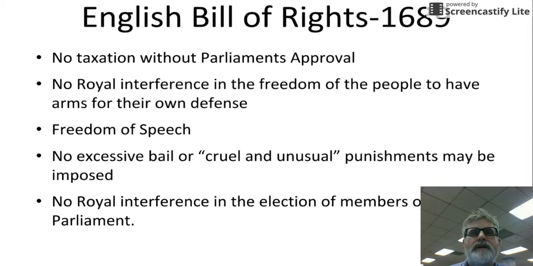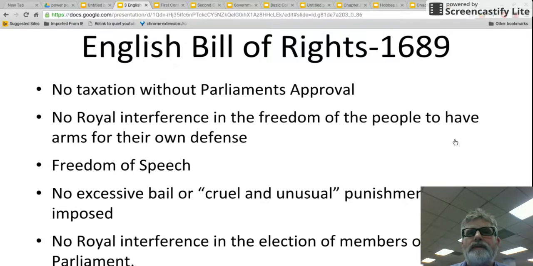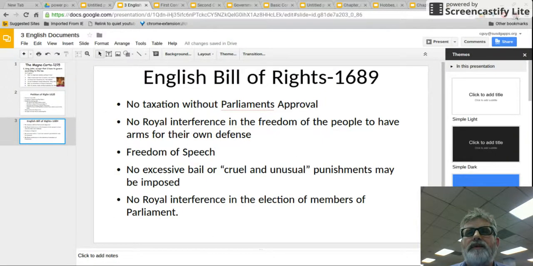So these three documents were used greatly in our Constitution, and our Bill of Rights included many of them. You can see many of the English Bill of Rights and the Petition of Right were included in our own Bill of Rights, and the habeas corpus was even included in our Constitution. So these three English documents were very important to our Constitution.